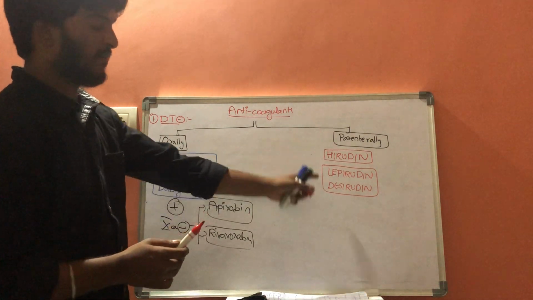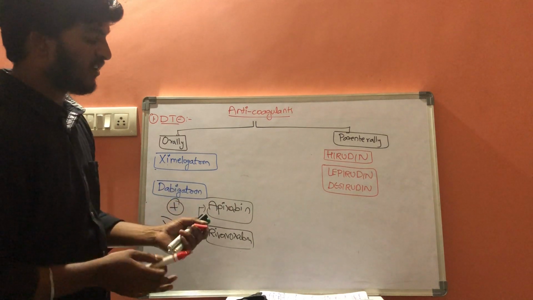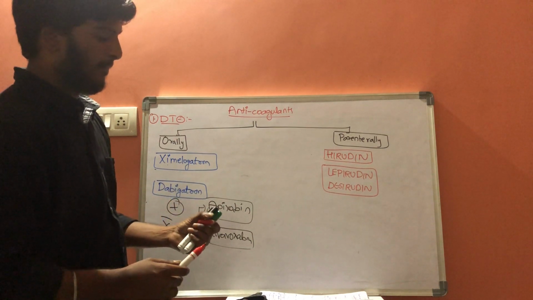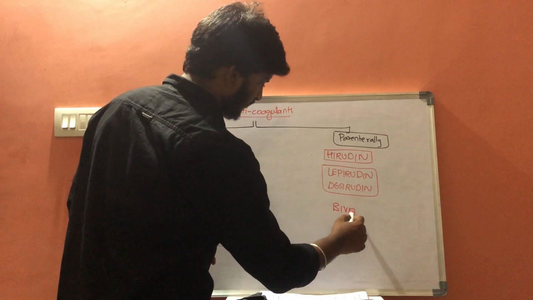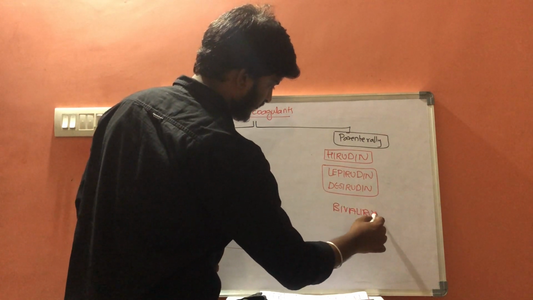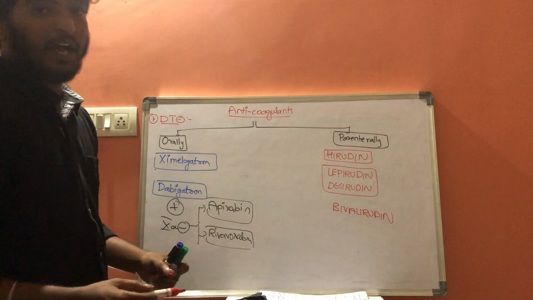And from these, two more synthetic drugs were formed. What are the two synthetic drugs? Bivalirudin and argatroban.